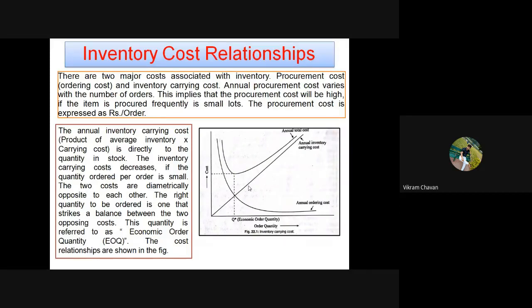Now, what is meant by inventory carrying cost? If you consider the annual inventory carrying cost, then it is the product of average inventory and carrying cost. The average inventory multiplied by the cost it takes to carry one product. Average inventory multiplied by carrying cost, that is nothing but annual inventory carrying cost. Now this annual inventory carrying cost is directly related to the quantity in stock.